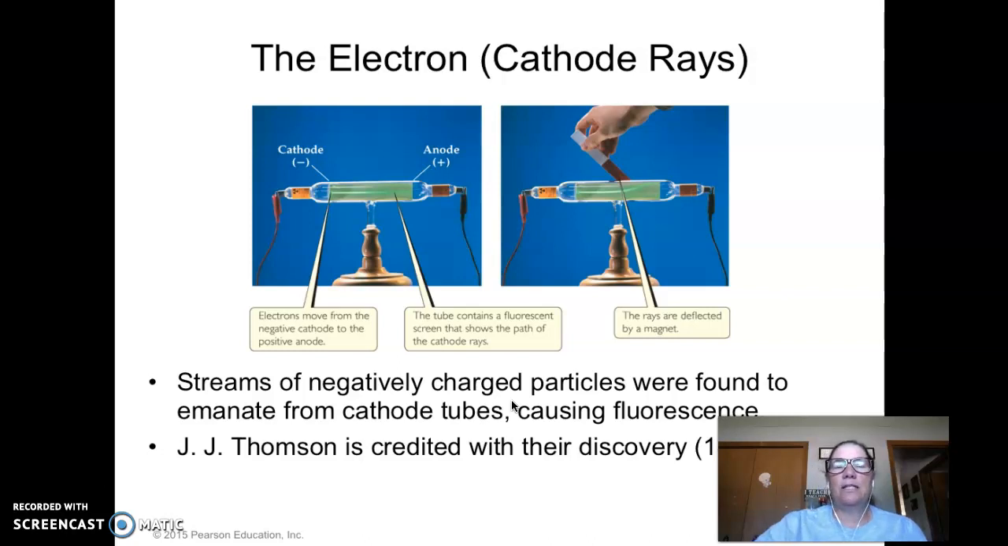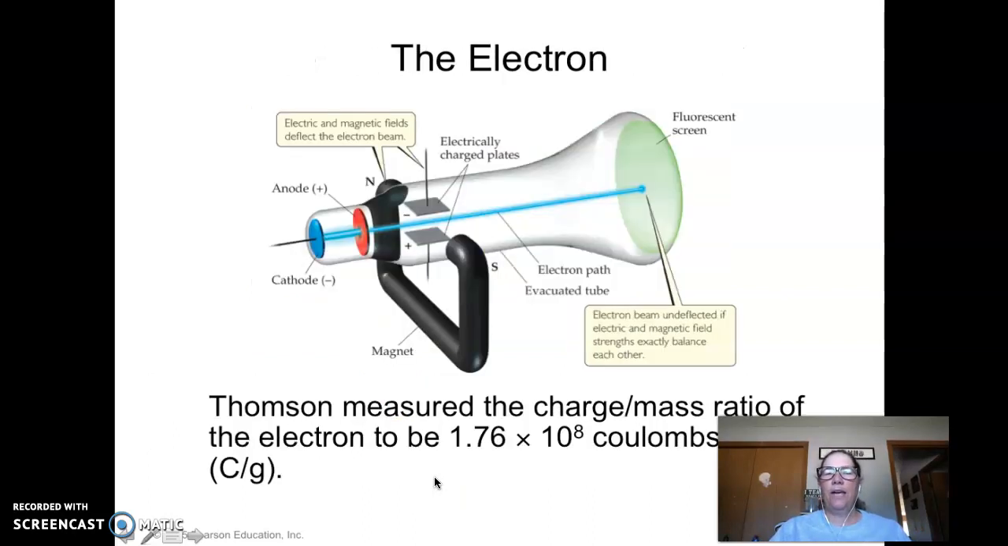And what he did was, here's a cathode ray tube. When you charge it, you have this flow of electrons. Well, then what he found out is when he takes a magnet, he can change that flow. So he knew there was something going on there. There had to be some charged particles, because why would they change their path if they were neutral? They wouldn't be attracted. So he's the one that gets credit for discovering the electron.